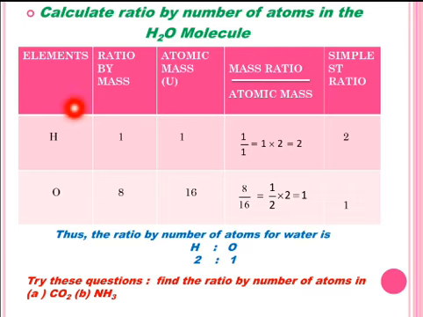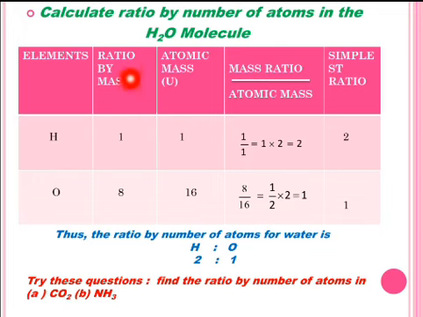To find this answer, we have to make a 5 column table, in which in the first column we mention the elements participating in the molecule of the compound. As in the water molecule, there are 2 elements, H hydrogen and O oxygen.